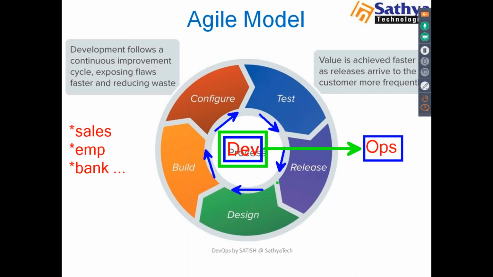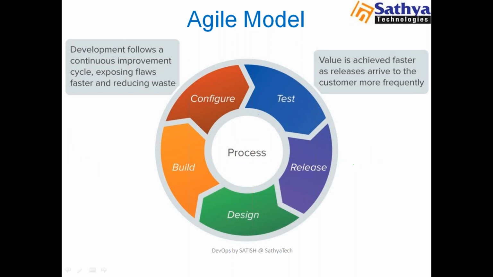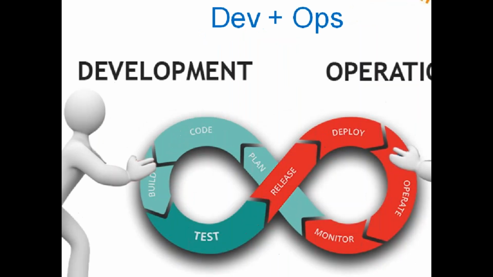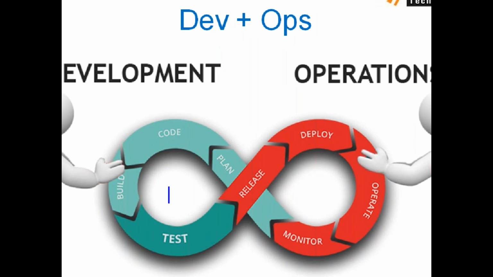Now we have a requirement to extend these continuous development cycles towards operations. If you extend this cycle, then we get a new cycle called DevOps. In our earlier Agile model, we have only continuous development.